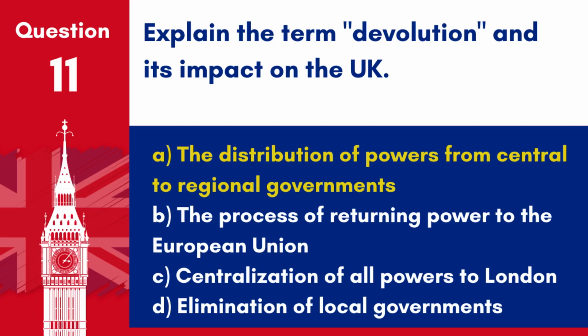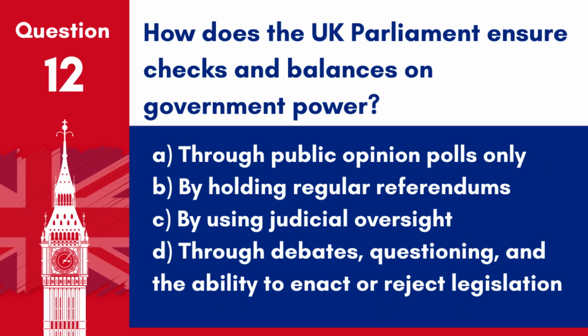Answer A. The distribution of powers from central to regional governments. Devolution in the UK has allowed Scotland, Wales, and Northern Ireland to have greater control over their affairs. Question 12. How does the UK Parliament ensure checks and balances on government power?